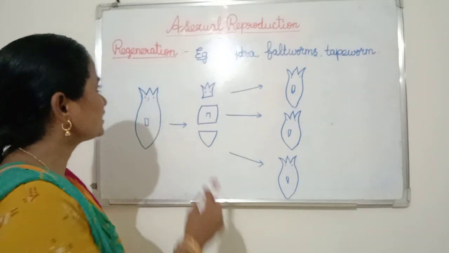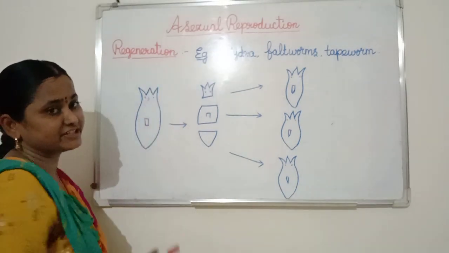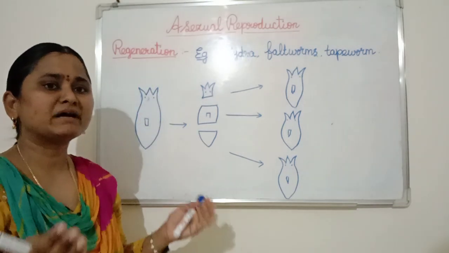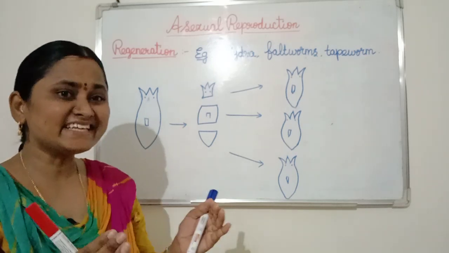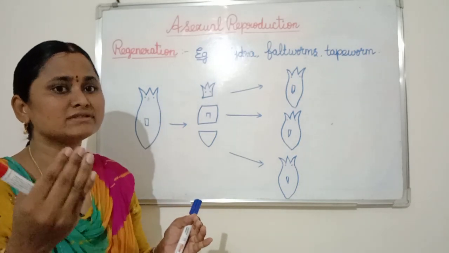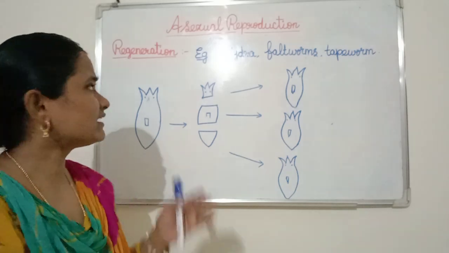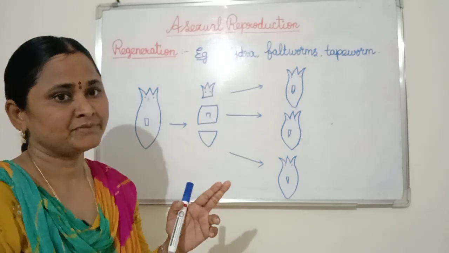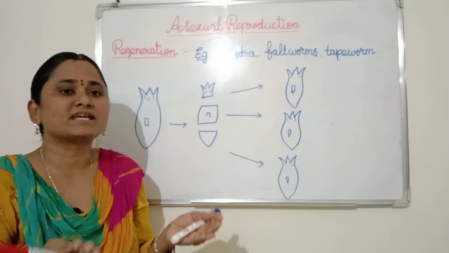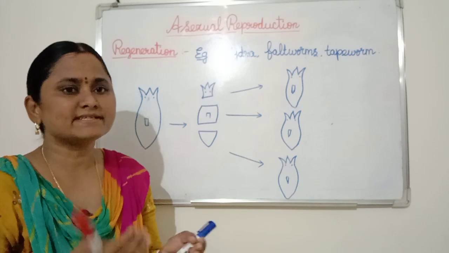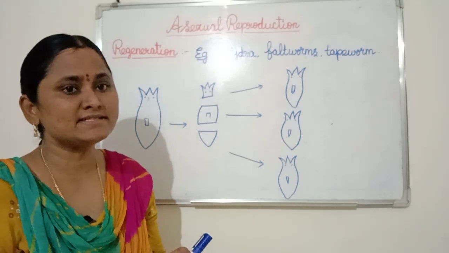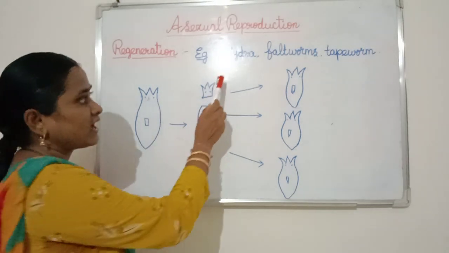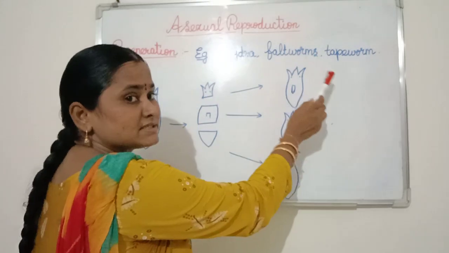Next, the asexual reproductive method, regeneration. In this process, the parent breaks into multiple pieces. Then each piece develops into one individual. Here, this regeneration process is an accidental process. If accidentally the organism breaks into multiple pieces, each piece develops the remaining organelles and forms a new individual. Examples of regeneration are hydra, flatworms, and tapeworm.